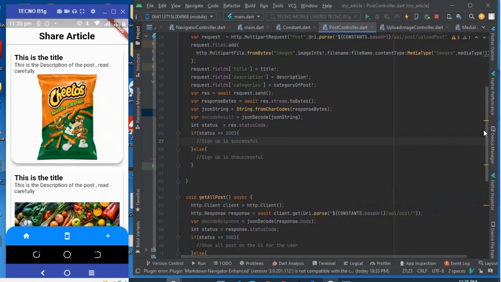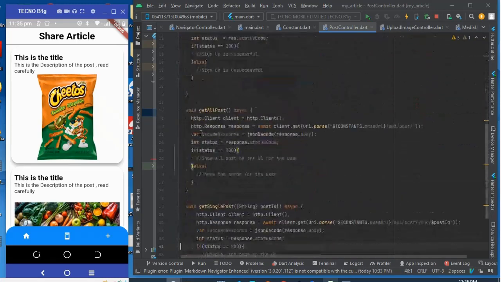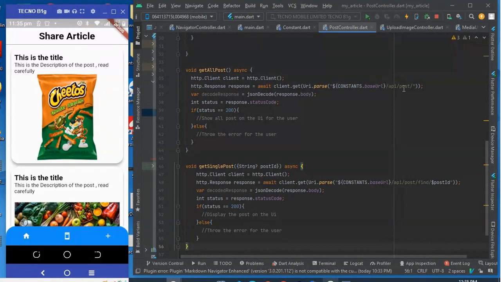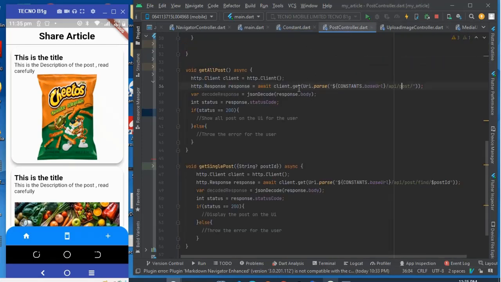Let me close this. So in the post controller, if I scroll, this is create post, which we are not using now. We're going down, we're going to use get all posts. For this get all posts, we need to pass in this access token, so that the app will know that this user is authenticated, because without the access token being passed into this endpoint, we cannot make API calls, because the app will need to validate if the user is logged in or not.